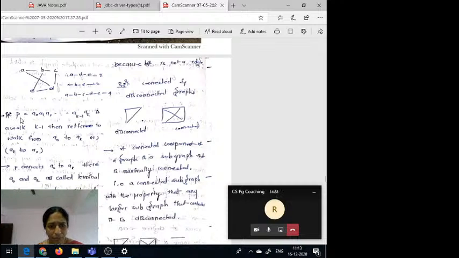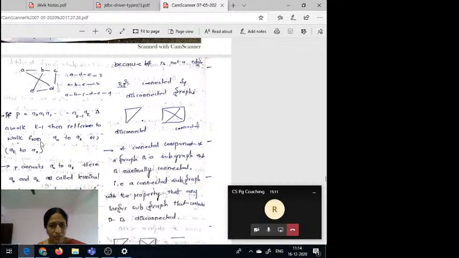Okay. Now the formal definition for this: if P equal to A0, A1, A2 and so on, AK minus 1, AK is a walk, then it refers to the walk from A0 to AK. Otherwise, this is an undirected graph, so there is a path from AK to A0 also. That means A0 to AK paths exist with how many number of edges? K minus 1 number of edges. So here P equal to A0 to AK is a walk with K minus 1 edges.